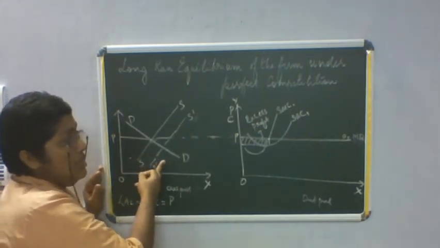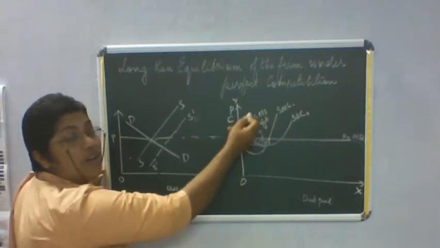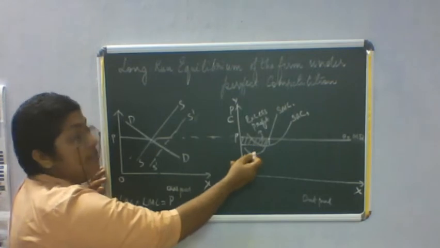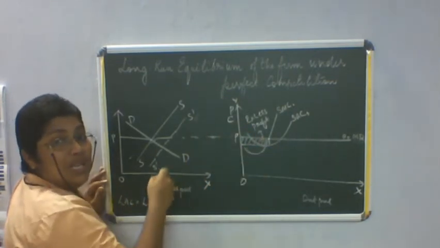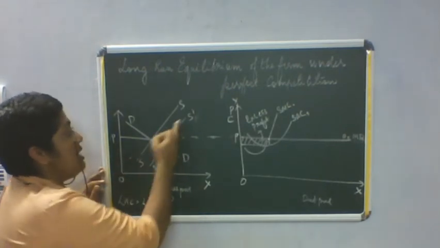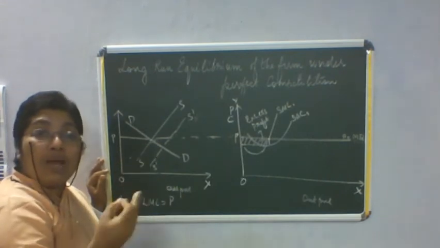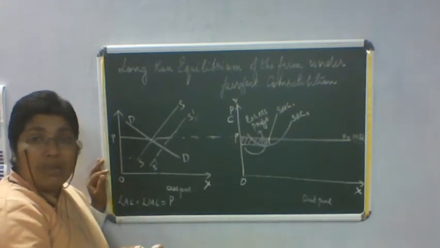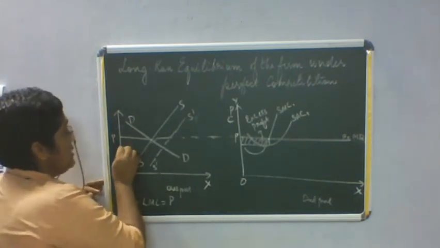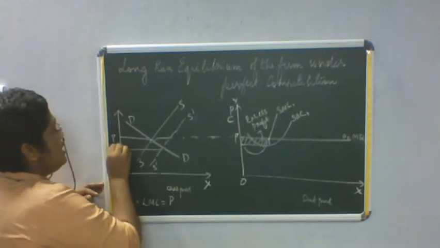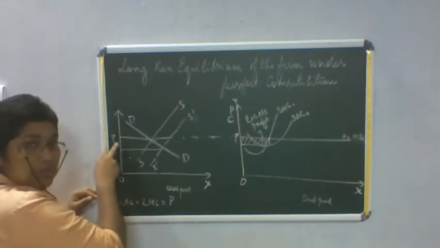You see the procedure? I drew first how in the short run this particular firm is earning a supernormal profit. Attracted by that profit, in the long run, other firms enter into the industry. As a result, the supply increases because other firms also start supplying in the market. So the supply curve shifts rightward. As a result of that, price falls from P to P1. Right? Price falls from P to P1.